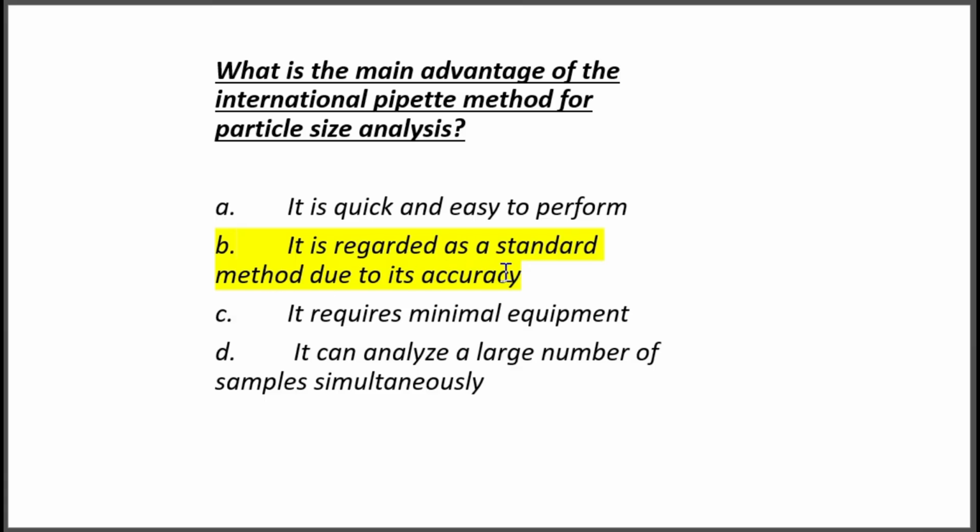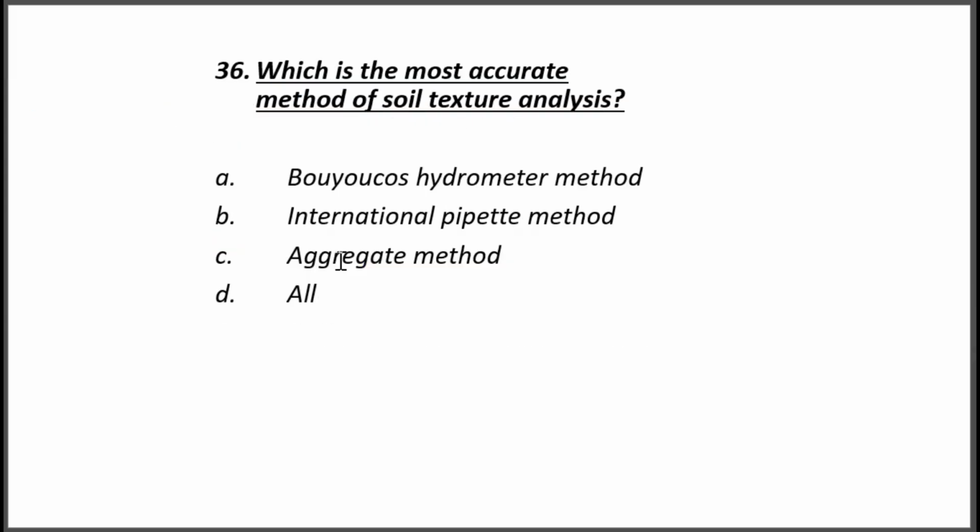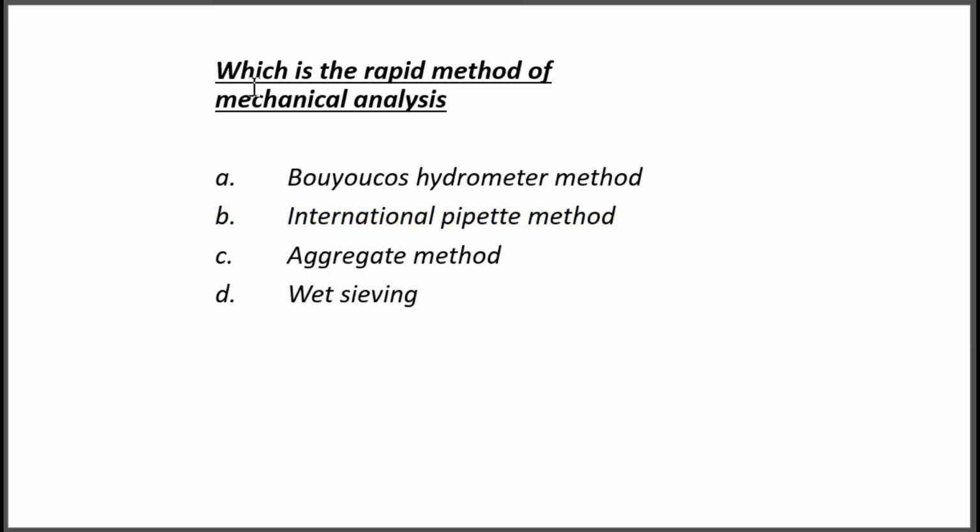So which is the standard method? It is the international pipette method. The international pipette method is standard because it is very accurate. The next, most accurate method of soil texture analysis. Option A, Bouyoucos hydrometer method. Option B, international pipette method. Option C, aggregate method. Option D, all. Correct answer, international pipette method. It is a standard method because of its accuracy. Then the next question, which is a rapid method of mechanical analysis.